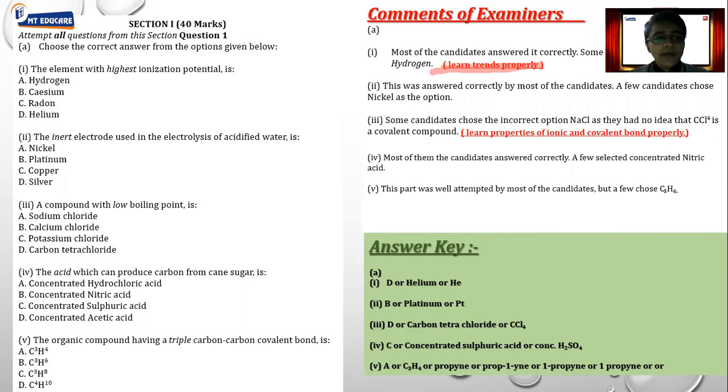Next comes: a compound with a low boiling point is. When I say low boiling point, of course, we are dealing with two different types of compound, that is ionic compound and covalent compound. Generally, people make a mistake over here.